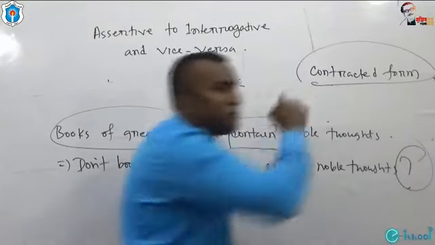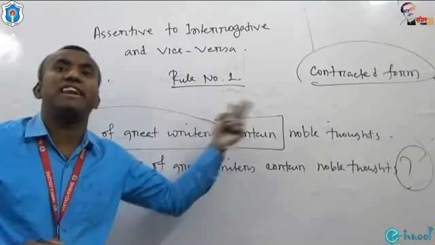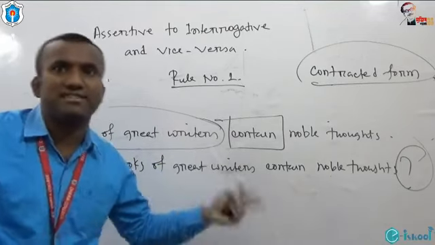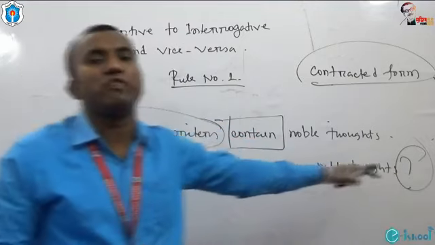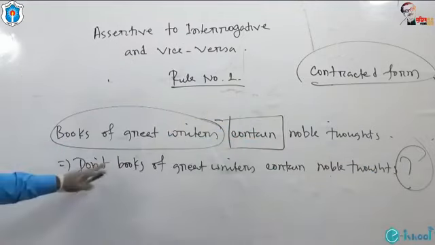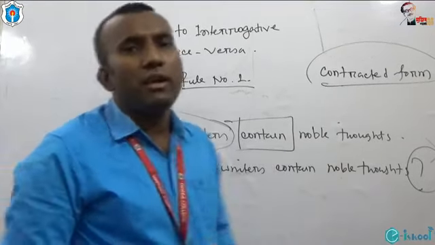Please don't forget to put a question mark. A lot of students in their final exam lose marks because of not using the question mark. Please don't forget to put a question mark. So, don't books of great writers contain noble thoughts?